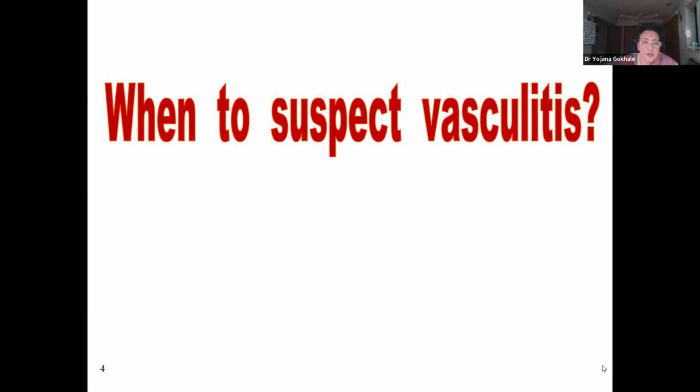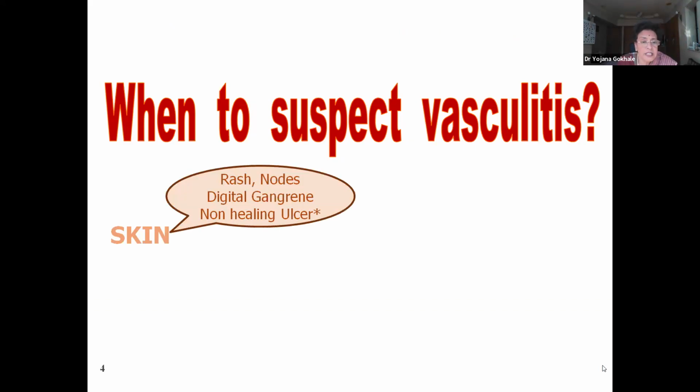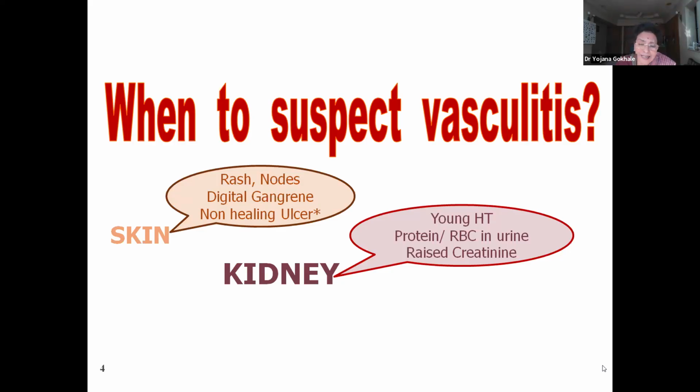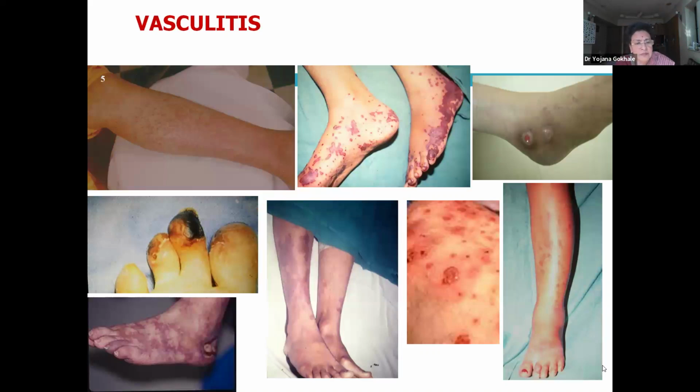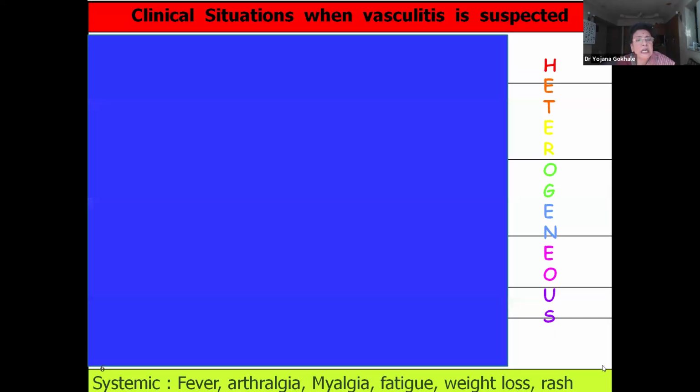Now, when do you suspect vasculitis? It's a multi-system disease. When there is involvement of the skin in the form of various rashes, nodes, digital gangrene, non-healing ulcers, or involvement of the kidneys in the form of young hypertension, proteins or RBCs in the urine, or raised creatinine, or nervous system involvement as young CVA, mononeuritis multiplex, polyneuritis. So, if any two of these are involved, think of vasculitis, think of multi-system disease. Skin rashes can be various, like palpable purpura to non-healing ulcers, nodes.